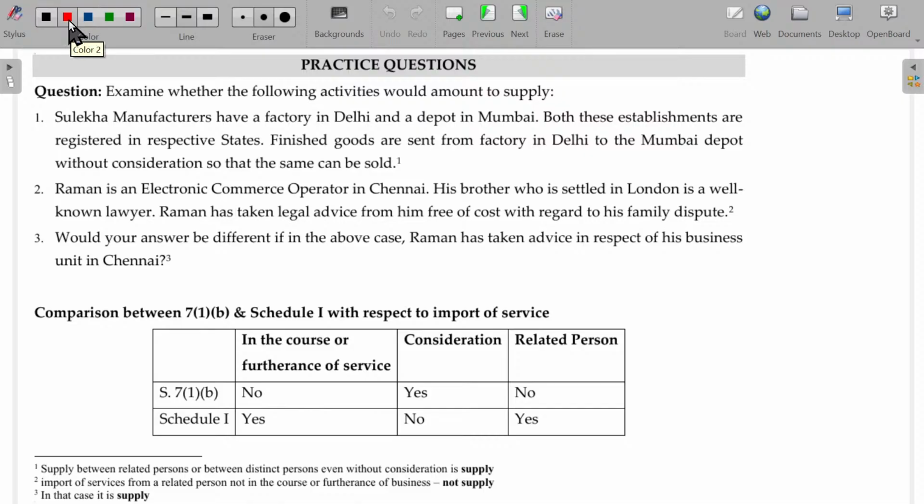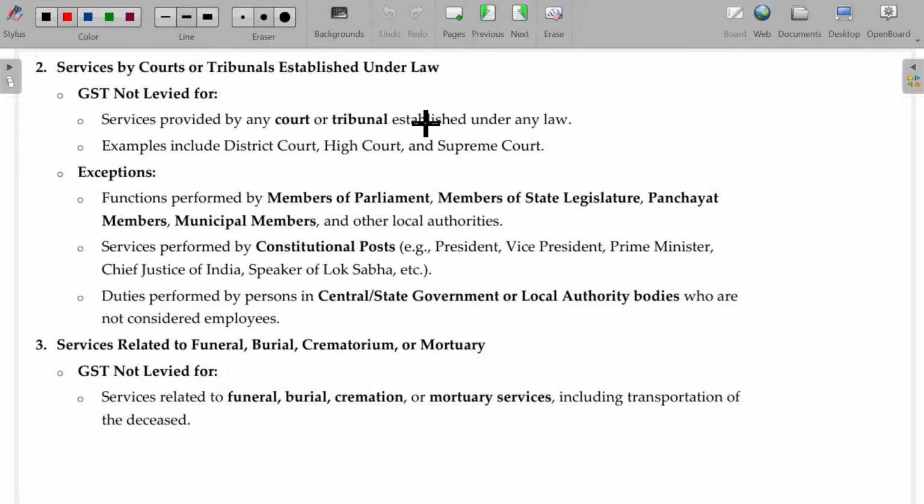Now, we'll solve one practical question here for your better understanding between section 7 as well as Schedule number 1, fourth item. Examine whether the following activities would amount to supply. Suleika manufacturers have a factory in Delhi and a depot in Mumbai. Let me explain the distinct persons first of all.